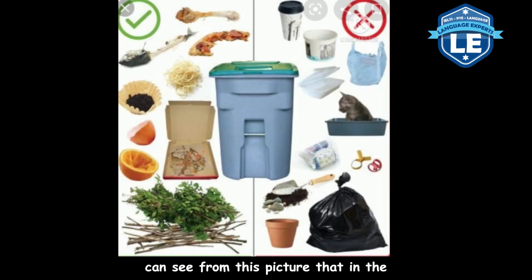You can see from this picture that, in the right area, there is a lot of unacceptable items: disposable lunchbox, diaper, animal waste, plastic container, flower pot. The lunchbox is white, and the flower pot, brownish red. To sum up, this picture tells about stuff in the rubbish bin.